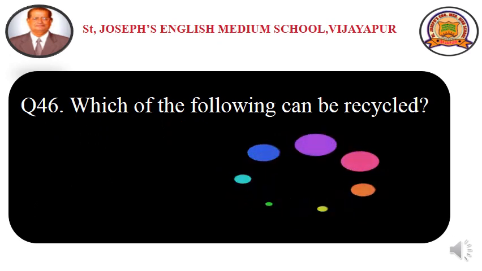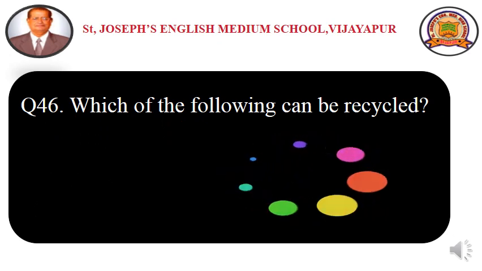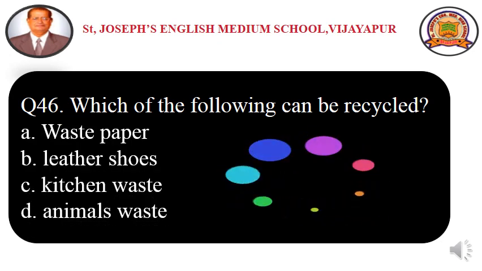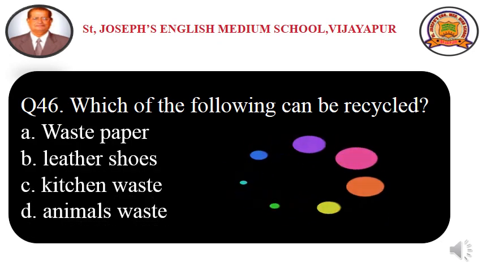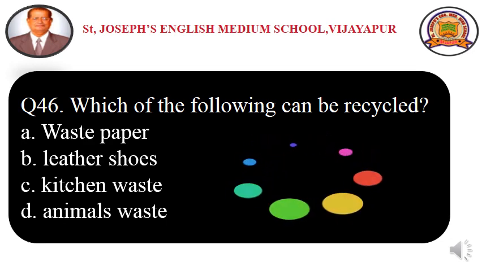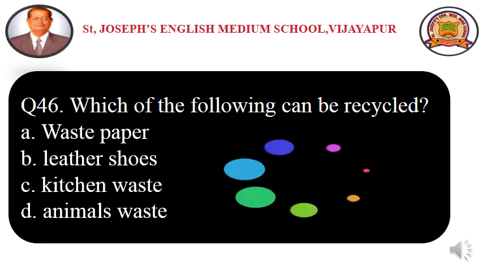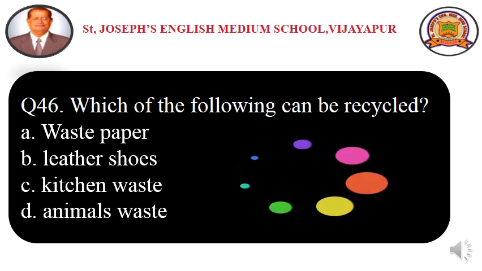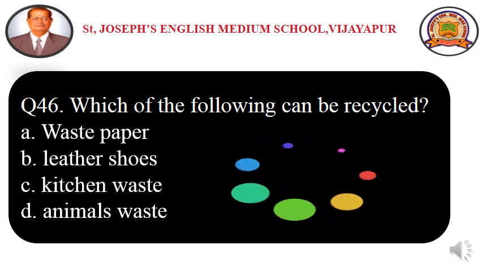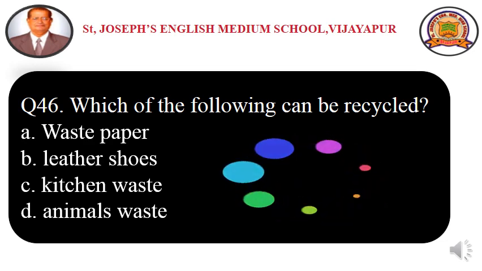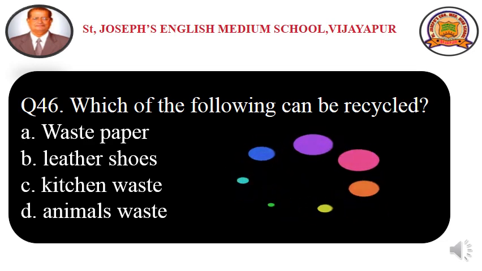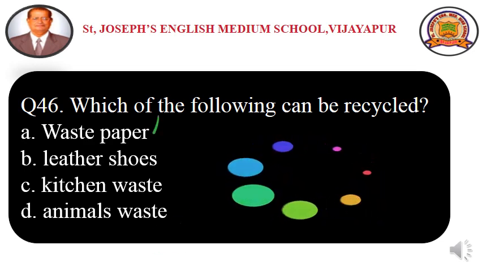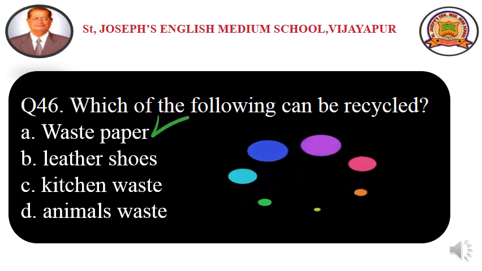Question number 46. Which of the following can be recycled? Here we have given some options. Out of these, which one is recycled into its same form? Option A, waste paper. Option B, leather shoes. Option C, kitchen waste. Option D, animal waste. Waste paper can be recycled into paper, right? So option A, waste paper is the correct answer.